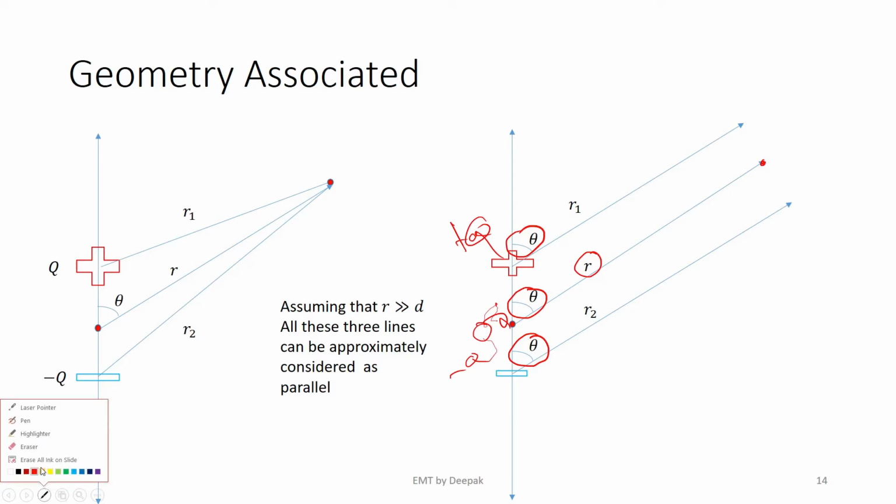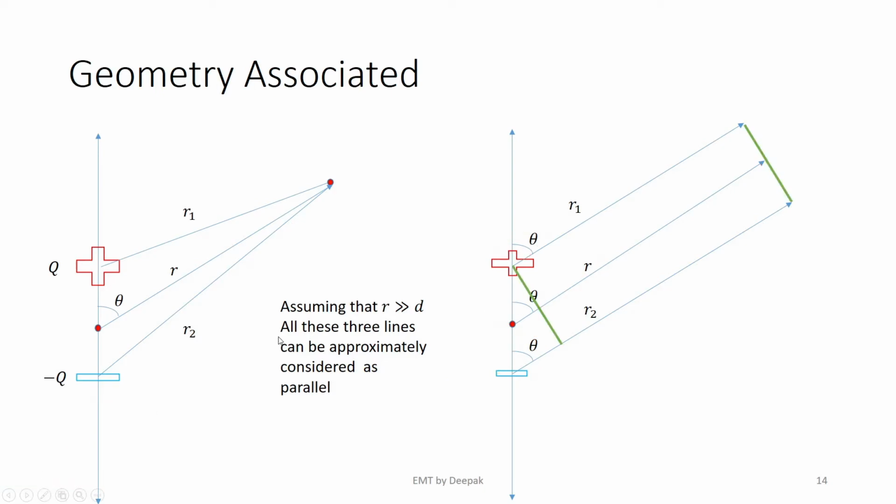Let me erase the ink. Now consider a rectangle here. Let me say this is A, this is B, this is C, this is D, and this is E. Consider the rectangle ACDE and side BE. From observation, it is pretty clear that BE is equal to R2. There is no doubt about it.